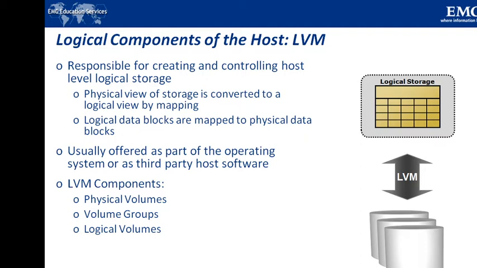You can see in the figure, below we have physical storage, those are all disks, and then we have logical storage. In between that we have a layer called LVM. So what are the LVM components? There are physical volumes, volume groups, and logical volumes.